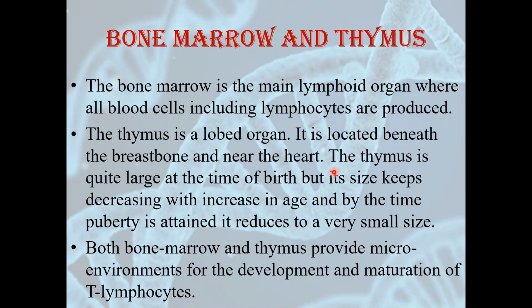Both bone marrow and thymus provide microenvironments for the development and maturation of lymphocytes, T lymphocytes and B lymphocytes both. We have already seen this. These lymphocytes are formed in bone marrow and thymus gland.